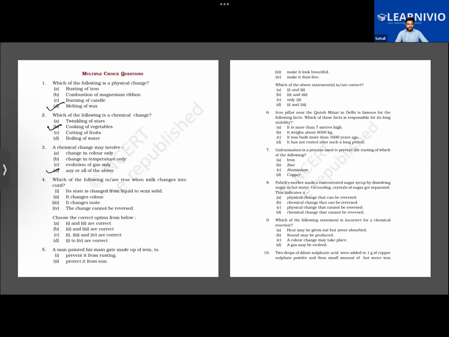Its state is changed from liquid to semi-solid. Which of the following is R2? See, there can be multiple options correct in this one. Look at the following here. Choose the correct option from the below here. A, B, C, and D.